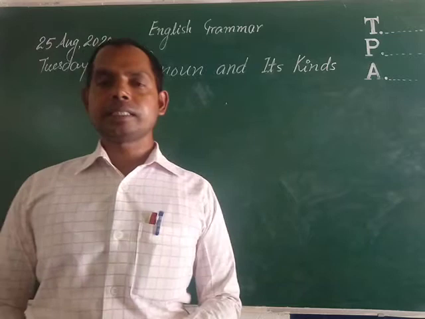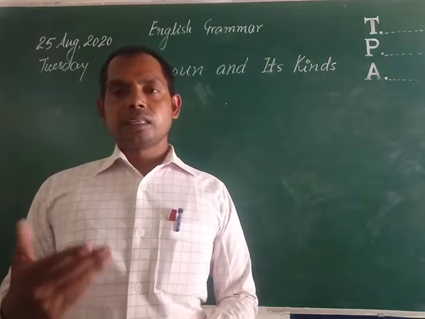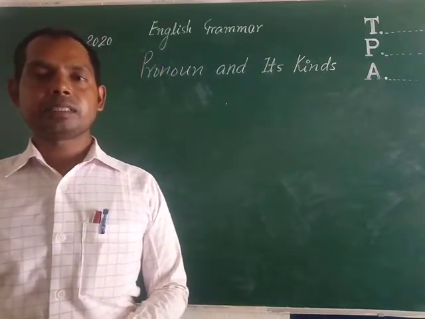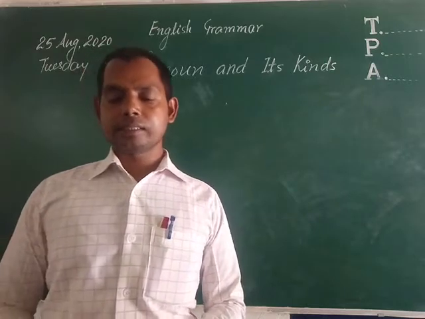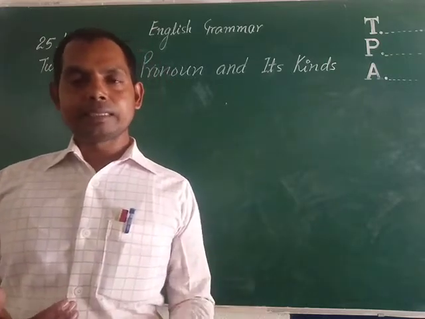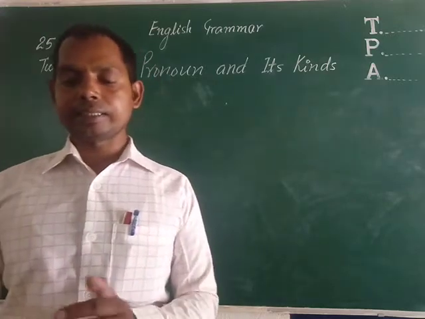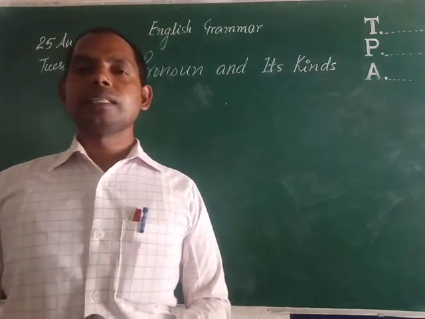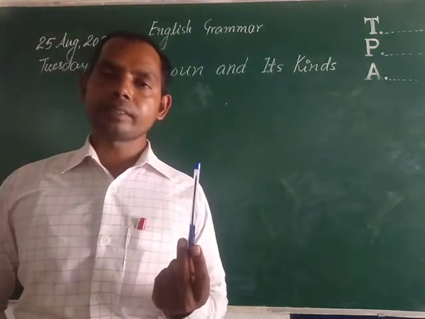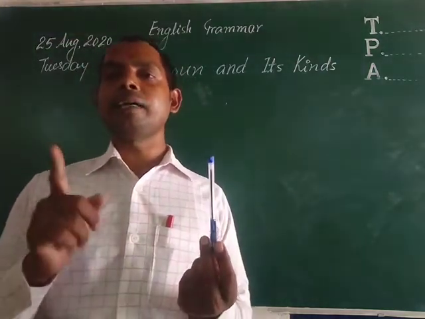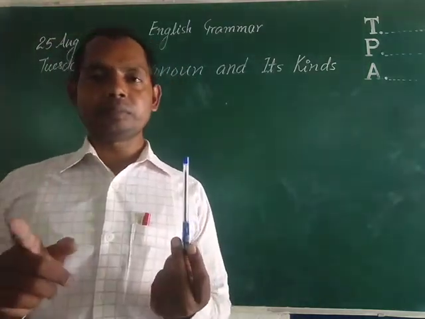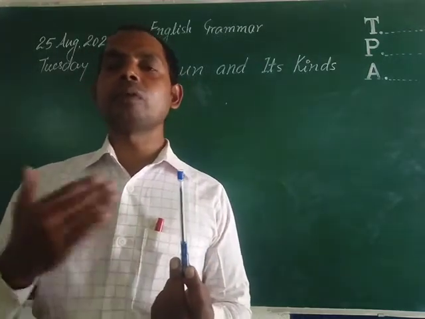The second is possessive pronoun. The possessive pronouns show possession, ownership of a person or thing. For example, this pen is mine. In this sentence, the word mine is the possessive pronoun because it shows the ownership.